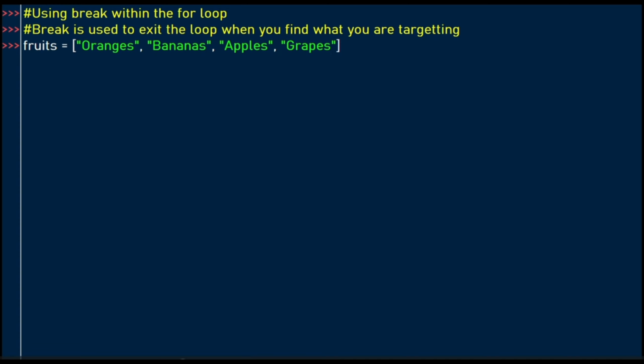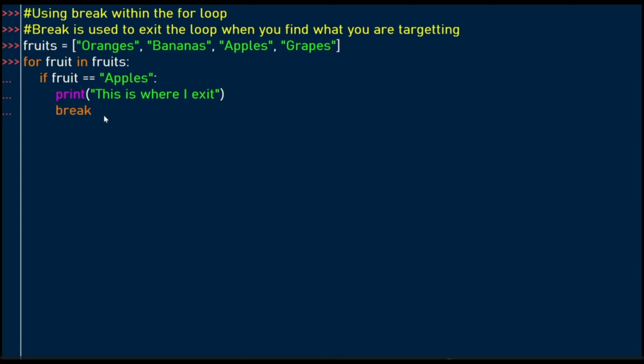within the for loop. So I start my for loop. I want to loop through our list of fruits. Then I introduce an if statement. It's important to note that you can use decision making within the for loop. So I'm saying if I find a match, which is apples, what do I want to do? This is where I exit with break.